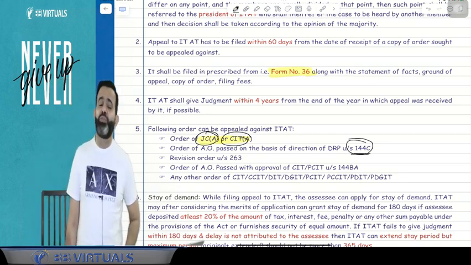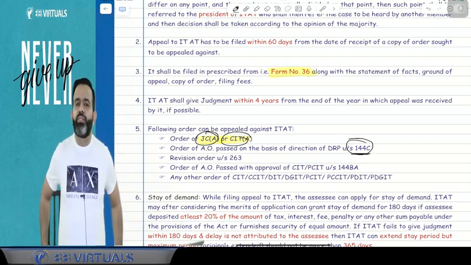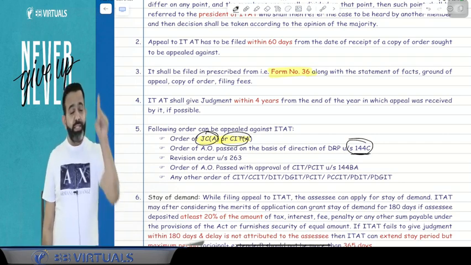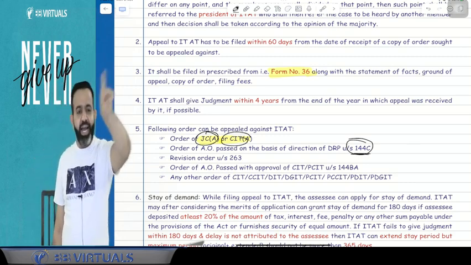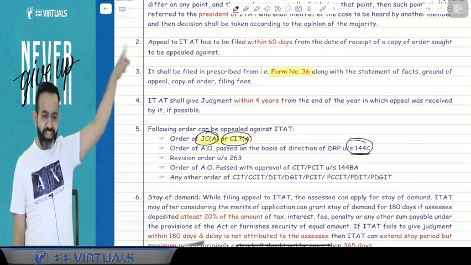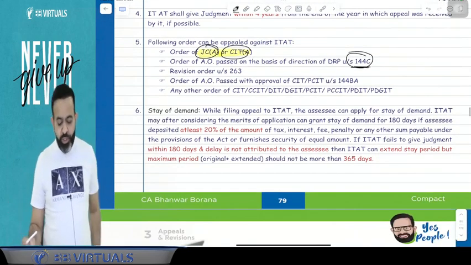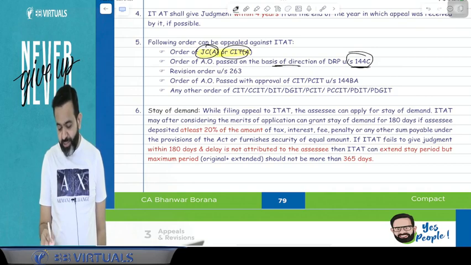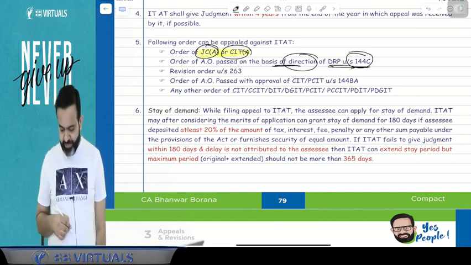The DRP will give directions to the assessing officer, and according to the direction of the DRP, the AO will pass the assessment order. So if there is a DRP direction order, then the appeal will be filed directly at the ITAT level. I told you at that time that the appeal will be filed directly at the ITAT level. So if there is an order of the AO passed on the basis of the direction of the DRP, then directly file the appeal to the ITAT.